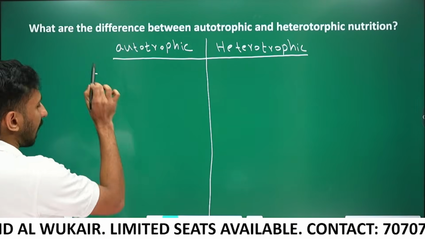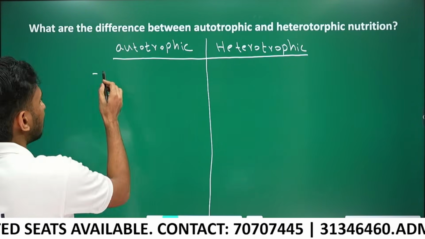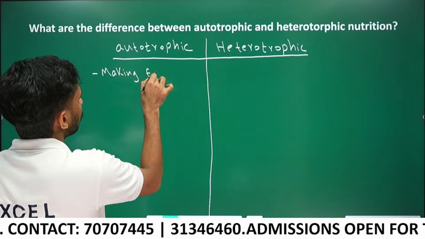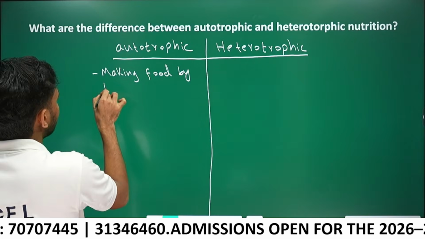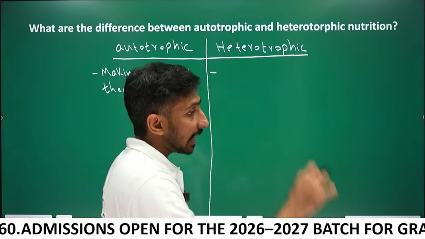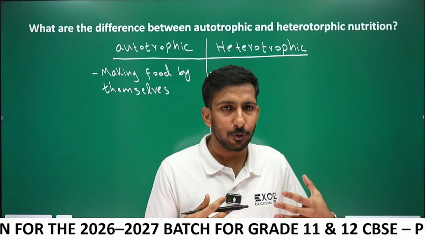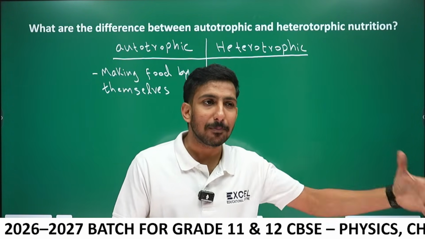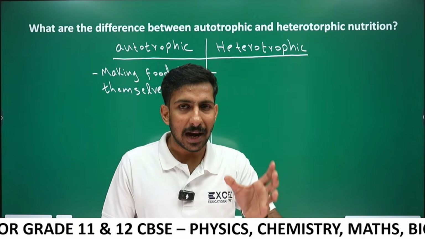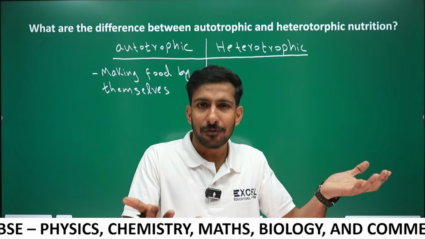Autotrophic organisms are capable of producing food by themselves. In autotrophic nutrition, they make food by themselves. But heterotrophic organisms depend on other organisms for food. For example, we humans, can we make food by ourselves? No, we depend on plants or other animals. At the same time, autotrophs like plants can do photosynthesis and produce food by themselves.